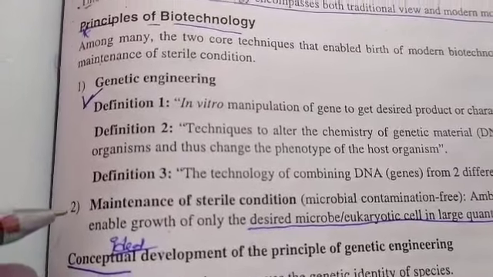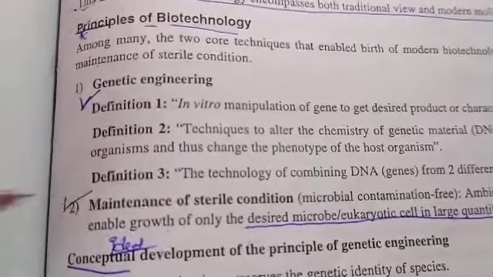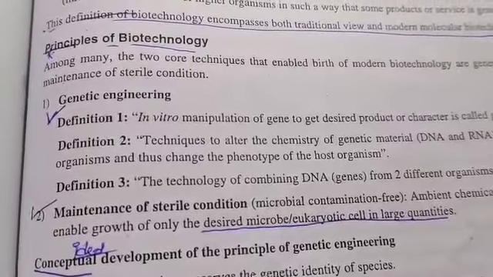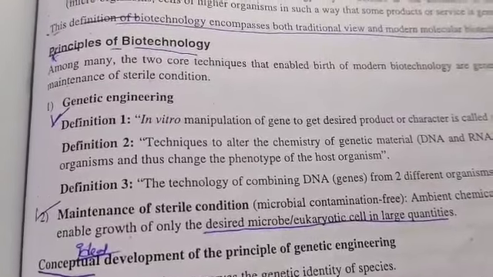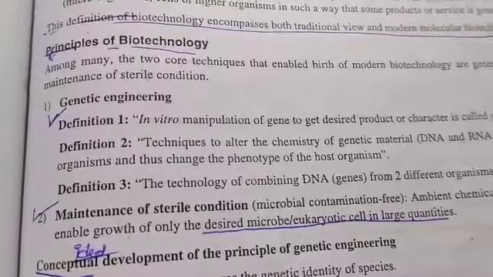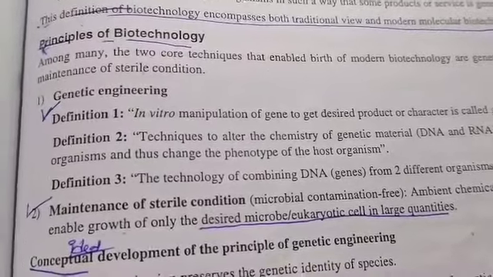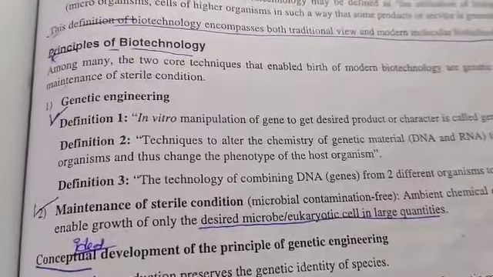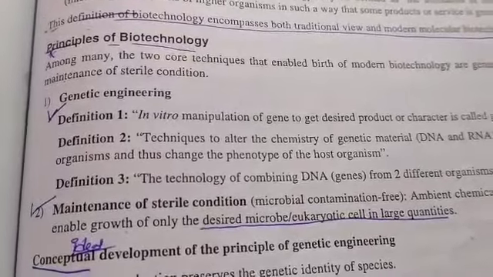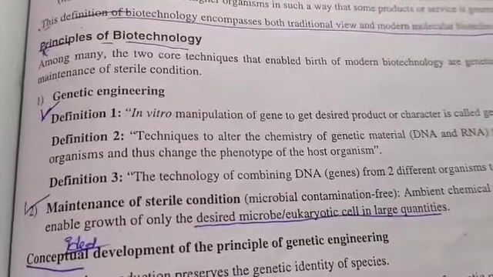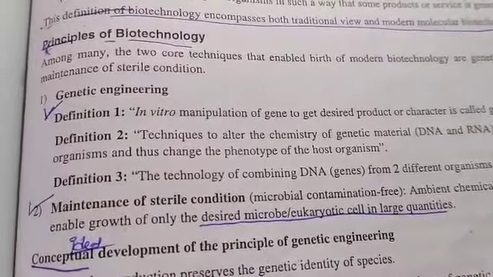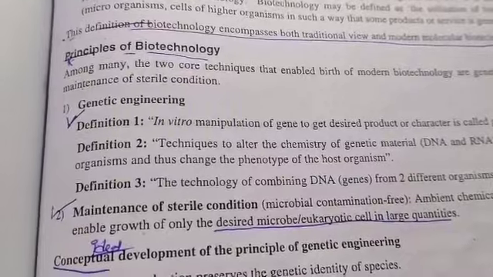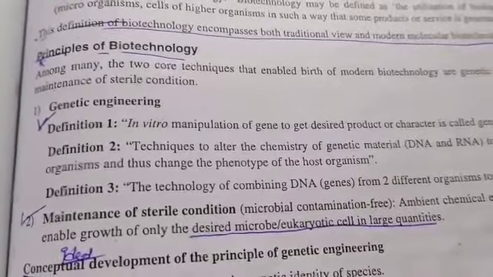The next principle is maintenance of sterile conditions. Whatever desired gene we are isolating will be maintained under sterile conditions. Sterile conditions are maintained in the laboratory only, which means maintaining the perfect laboratory temperature and keeping it contamination free, so that no microbe attacks that cell.